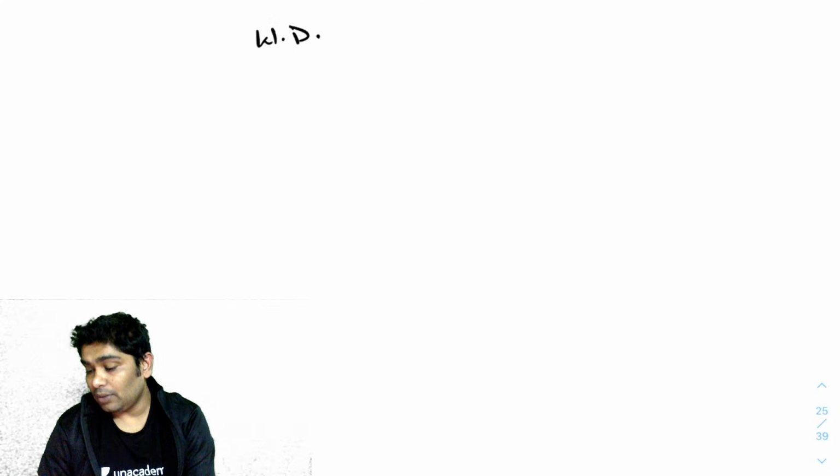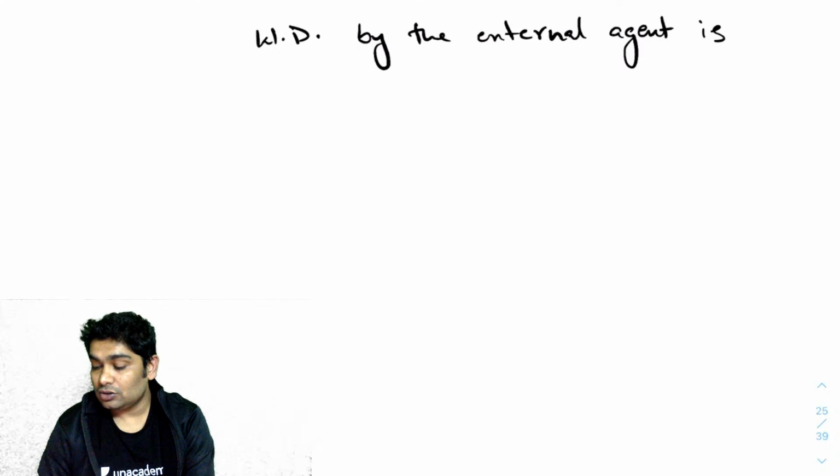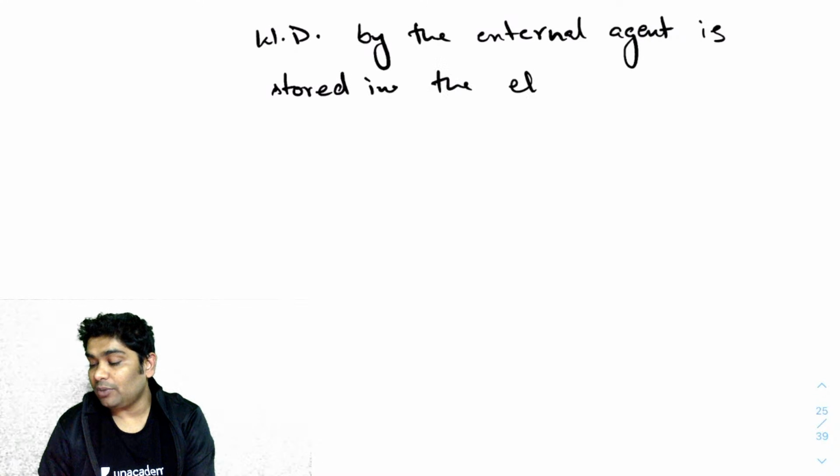Work done by the external agent is stored in the elastic potential energy of the cord.